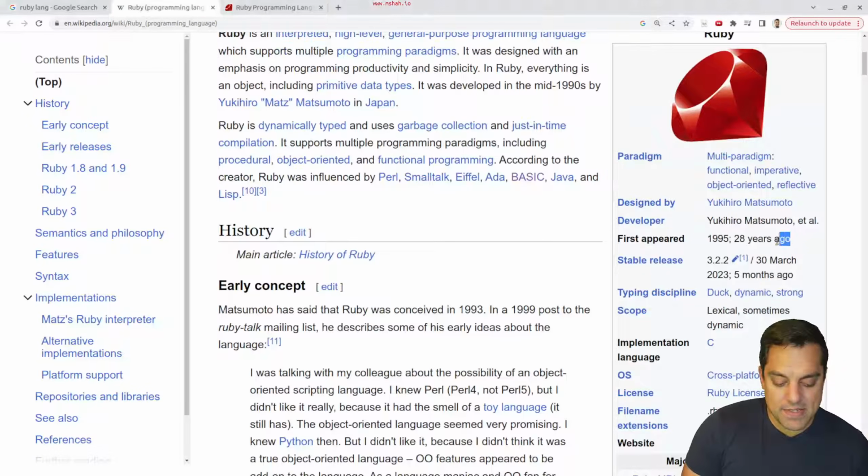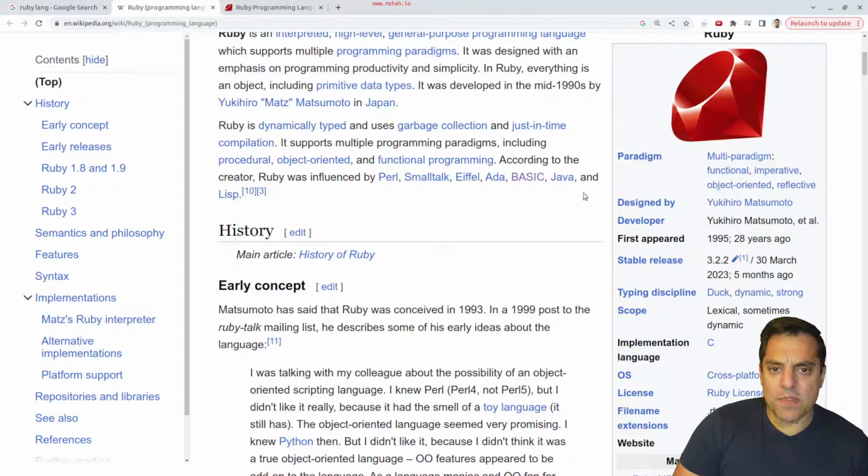Now, it says this language first appeared in 1995 and is 28 years old. And something that's kind of funny with programming languages is if they're either new, they're very exciting, or if they're very old, they're kind of boring, but maybe stable. But this is a language that's gone through a lot of iteration here. As we can see, it's still very active. It's on release version 3.2.2, according to this wiki page. Maybe it's even newer than that. So it is a language that is evolving and still developing here.